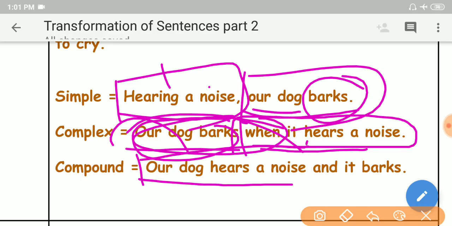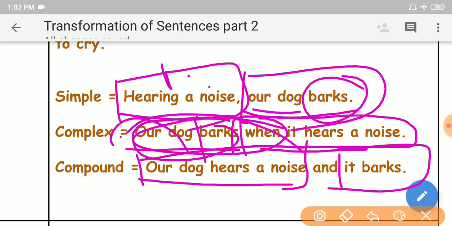See here, we expanded these two independent clauses into a dependent clause. Our dog hears a noise and it barks, two independent clauses. A phrase has been expanded into a dependent clause.